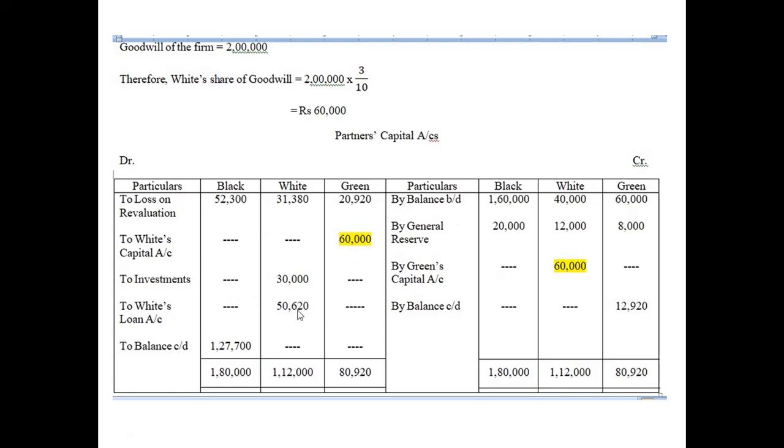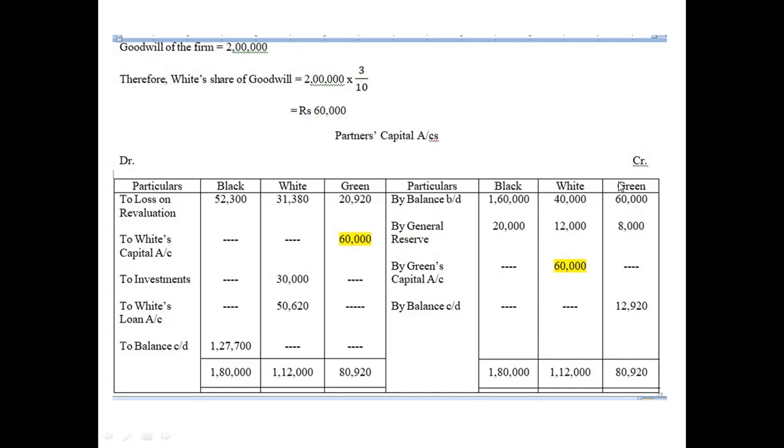Okay, so now important thing is we have to find the total. Okay, so it will be 1,80,000. Again, it will be 1,80,000. So you will find the difference, and this will be the CD. Okay, so for White it is very simple. It will be 50,620 for his loan account. Okay, I think you know this.